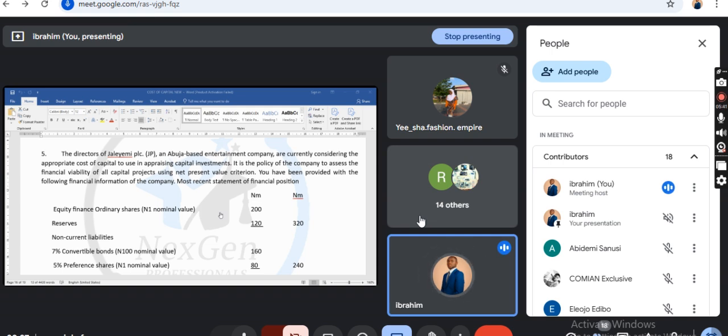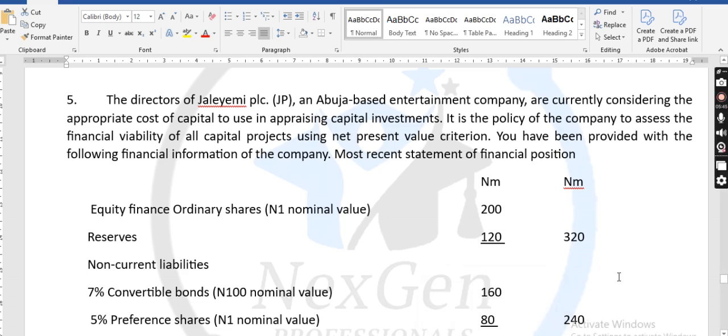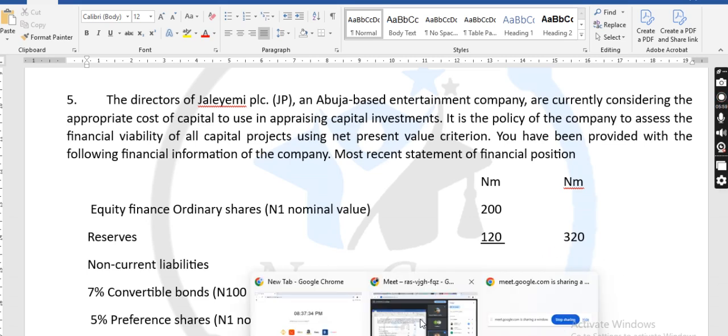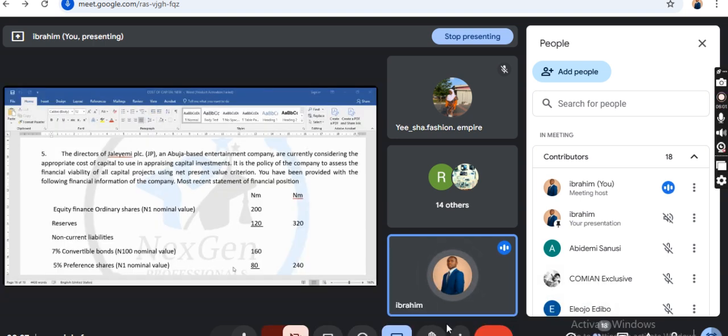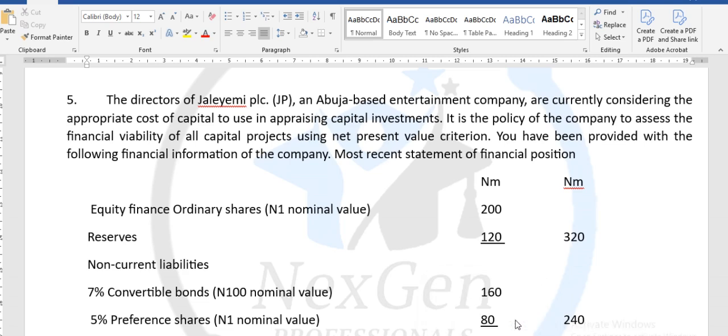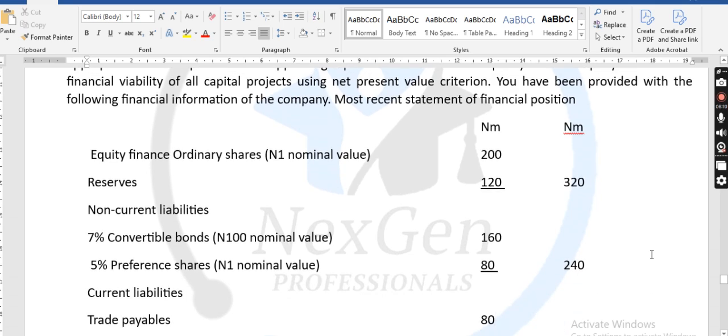Now, you have been provided with the following financial information. Don't forget that this company wants to go into a capital project, and they want to use NPV criteria to determine whether the project is viable or not. Of course, you will need a DCF to discount that particular project. That is why they say you are required to determine the market value after-tax weighted average cost of capital. You can see the financial information given to us.